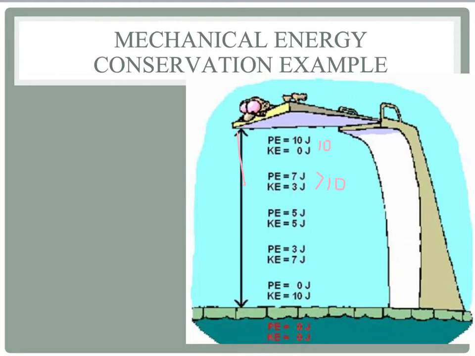As he keeps falling down, you'll notice that all of the potential energy is slowly converted to kinetic energy. So here it's 5 and 5, then we get 3 and 7, still adds to 10, and at the bottom it's 0 and 10. So the whole way, they will always add to 10. That's what conservation of mechanical energy means. Potential energy and kinetic energy can both change, but their sum, adding them up, will stay constant.